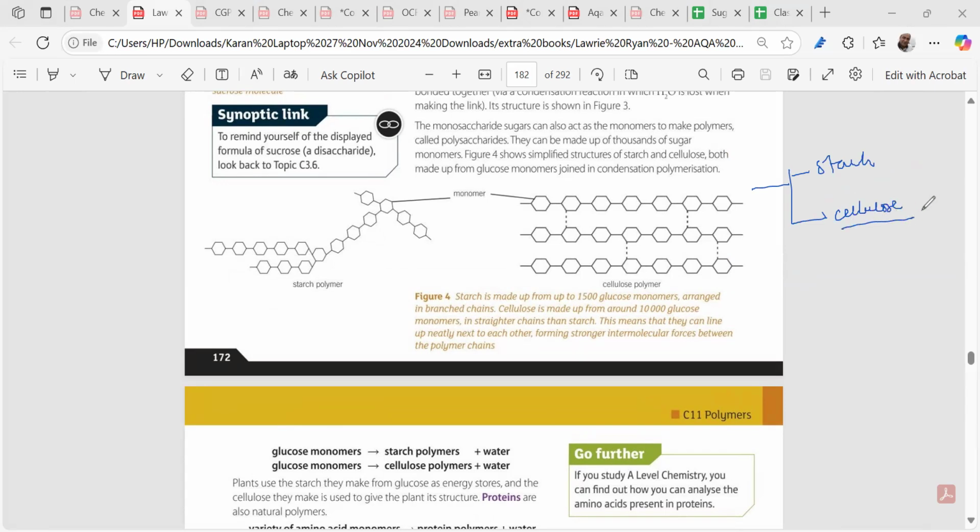In the starch we are seeing that the amount of the monomers, you have to memorize this, is 1500 glucose monomers. We are taking 1500 glucose monomers over here, and we are taking branch chains over here. When you're having branching, the branching won't allow the intermolecular force of attraction to exhibit well.